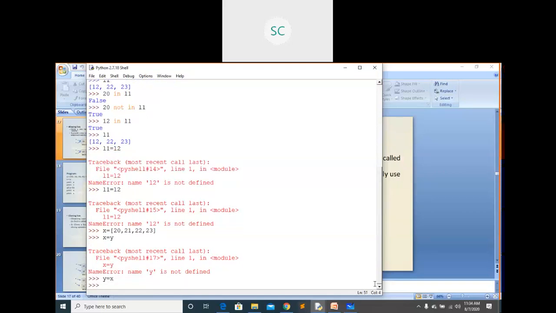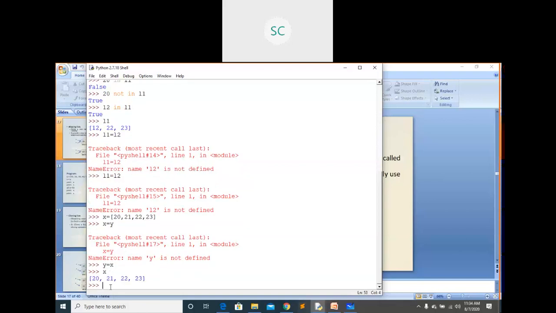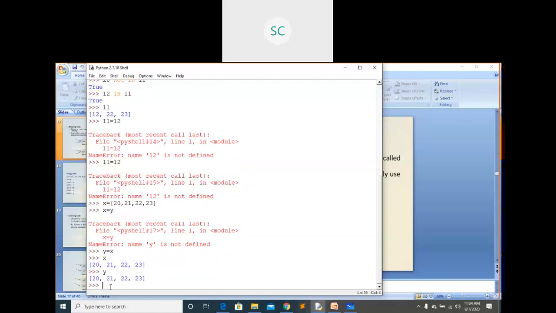Okay, see, already actually we don't have y here, right? I'm just assigning y equals to x. That is wrong. We need to assign some y other element, aliasing name, right? But this name I'm just assigning to x. Now if you see x here, we got the elements. If you see y, you got the same elements. Both are pointing to the same list.